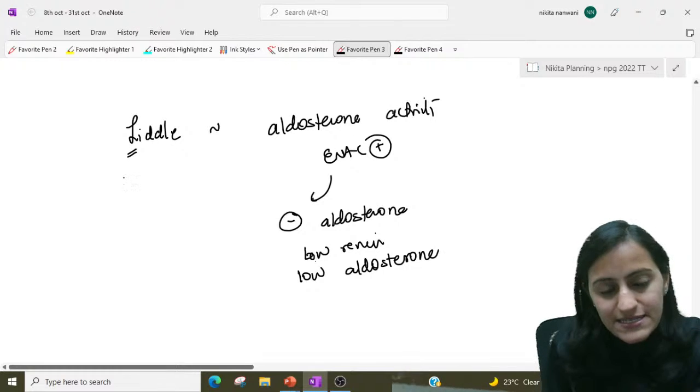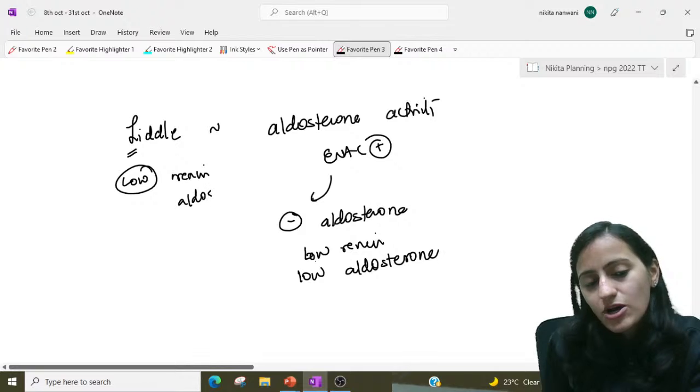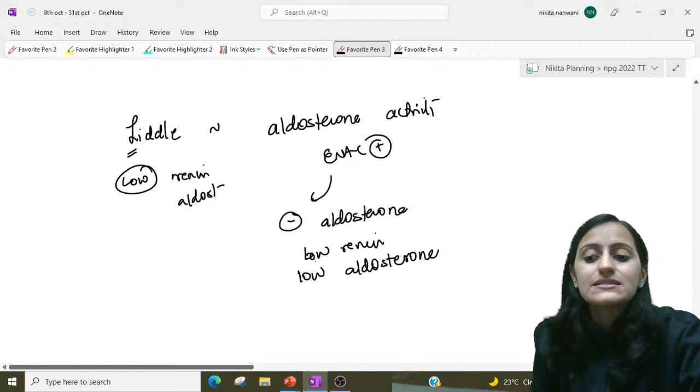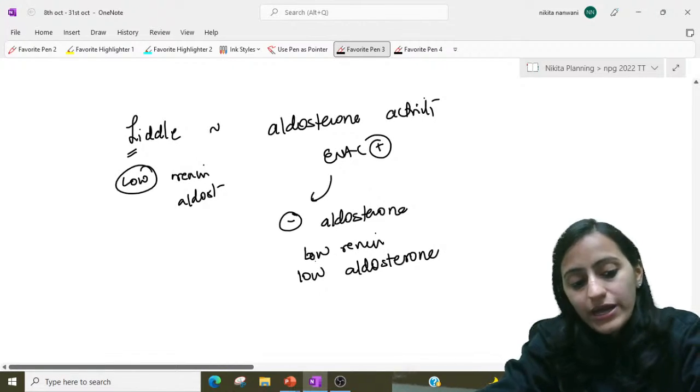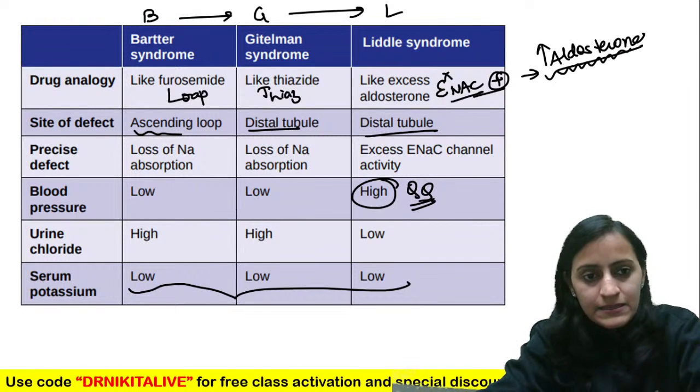So remember, Liddle's, L for low. It is low renin, low aldosterone that we see in Liddle's. A very, very important point to remember.